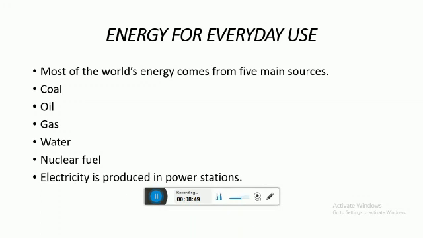So in other words, we can't use these fuels again. Whenever we have a barbecue party, we use coal. When we use that coal, we can't use that coal again. Once that coal is used, it can't be used again.